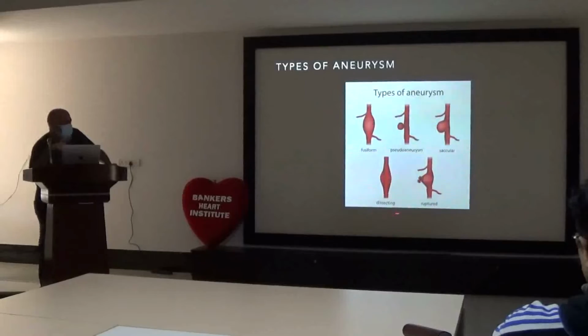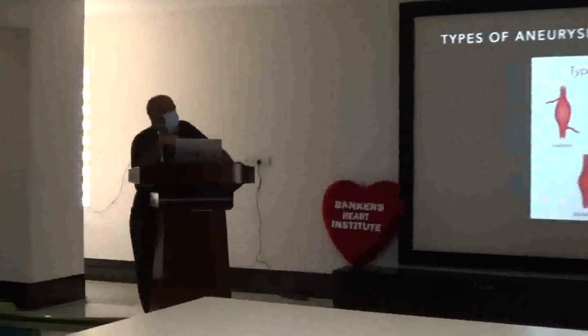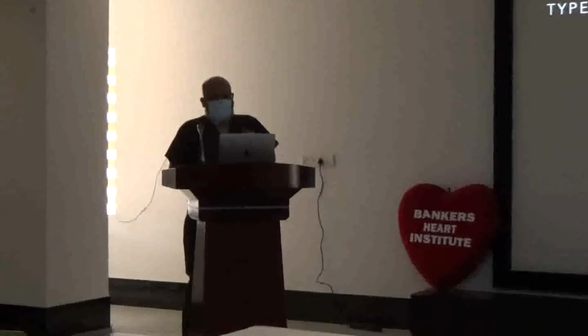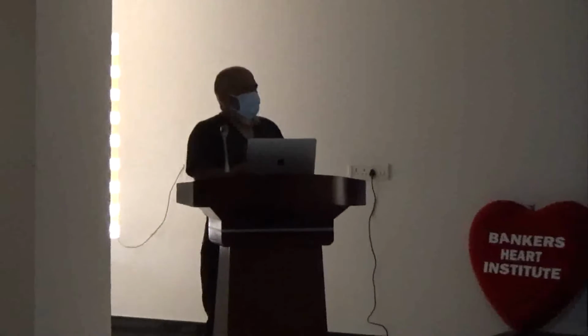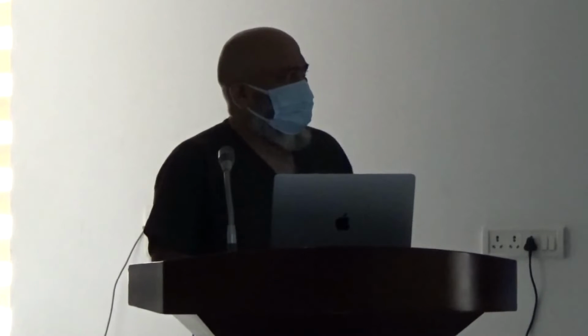a perpendicular dissection, and the aneurysm can rupture, which is called a ruptured aortic aneurysm. So basically, fusiform and saccular are the normal routine aneurysms, whereas dissecting, ruptured and pseudoaneurysm are usually the complex varieties.